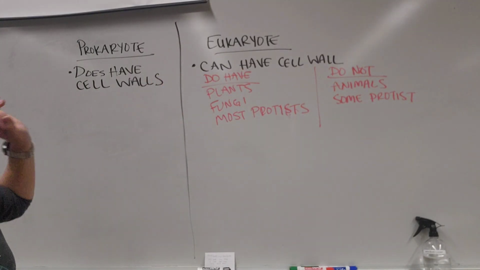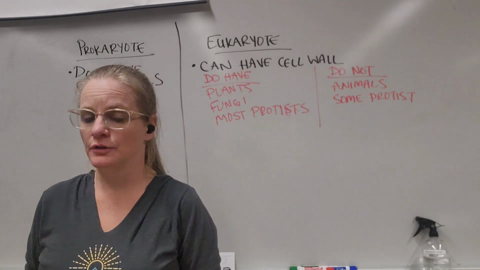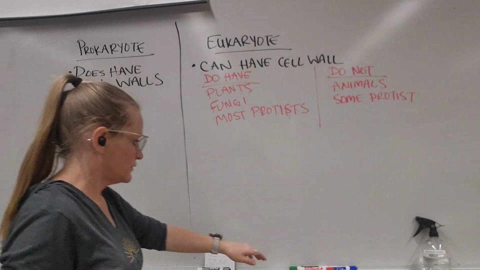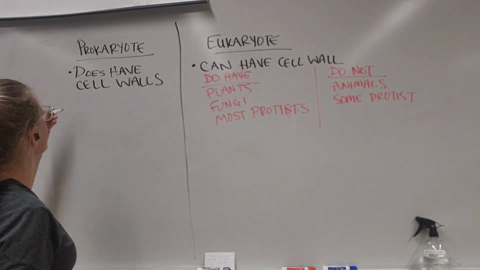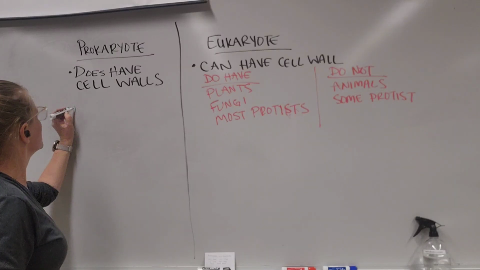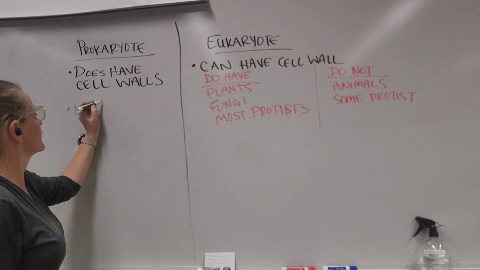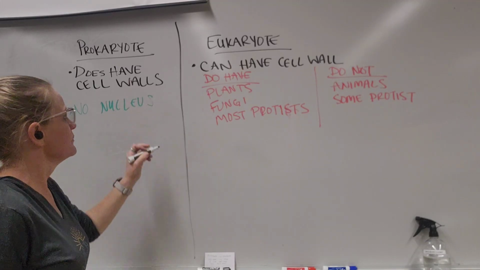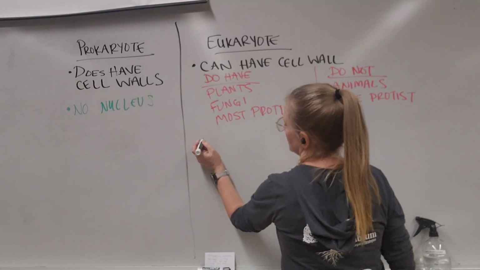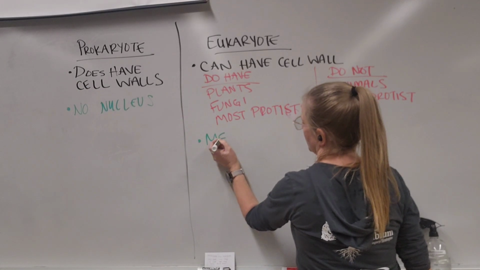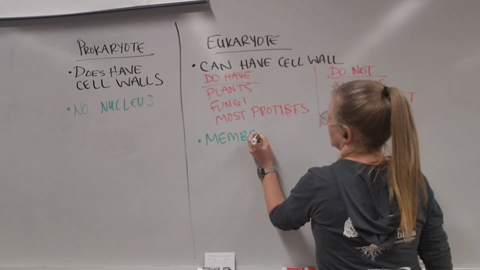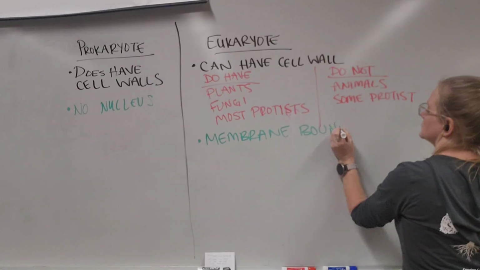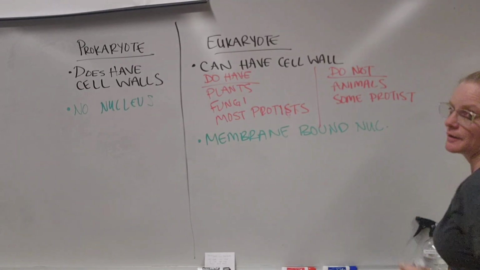So the other way to interpret the student's question is, why do prokaryotes not have a nucleus, right? They lack a nucleus, but eukaryotes do have that membrane bound nucleus. Okay.